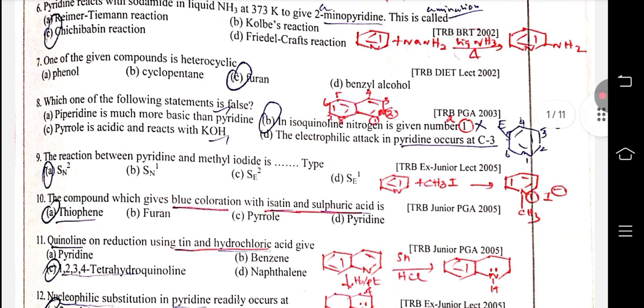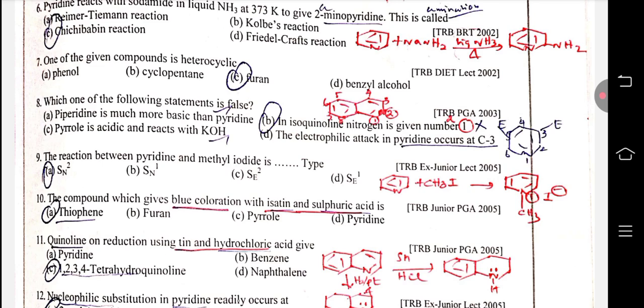Which of the following statements is false? Piperidine is much more basic than pyridine. Correct. Pyrrole is acidic and reacts with potassium hydroxide. Correct. The electrophilic attack in pyridine occurs at the 3rd position. Correct. In isoquinoline, nitrogen is given number 1. That is wrong. Isoquinoline has nitrogen at number 2. Therefore B is wrong.